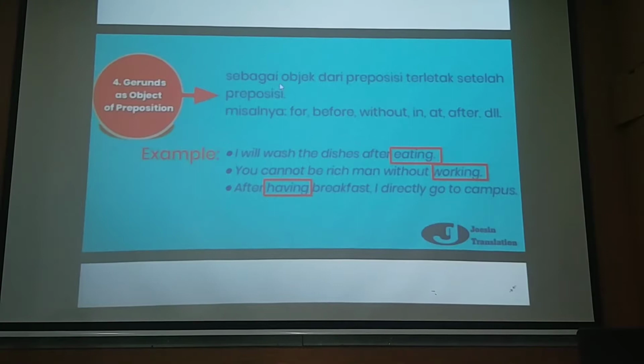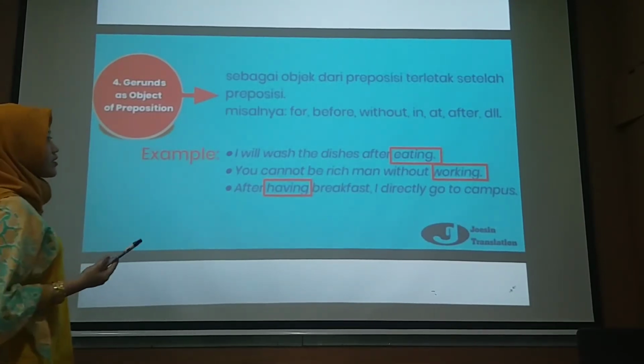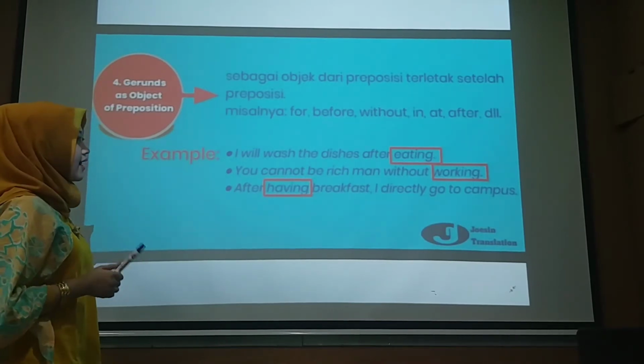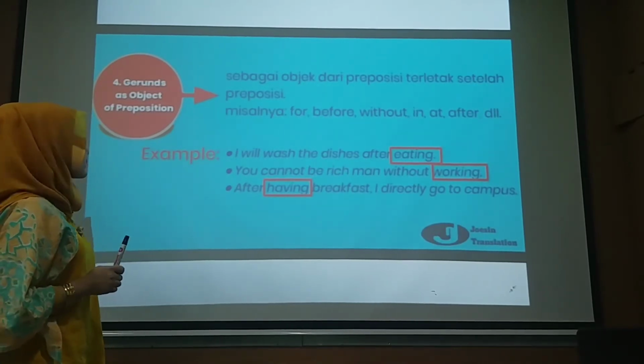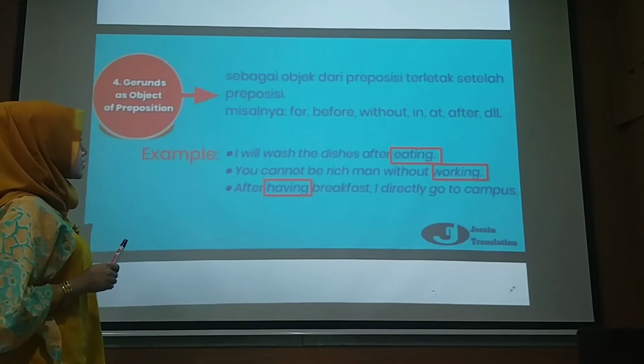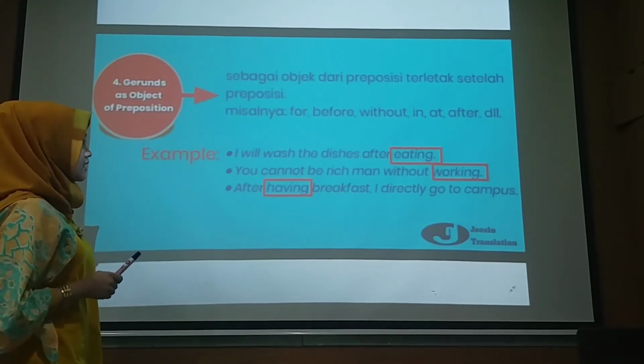Number 4, gerund as object of preposition. As object from preposition and after preposition. The example, for, before, without, in, at, after, and etc. Example, I will wash the dishes after eating.